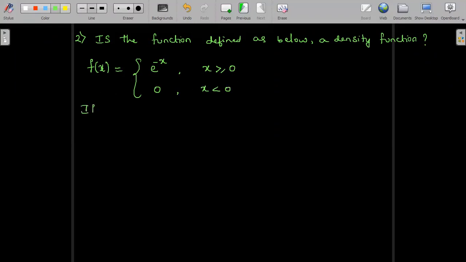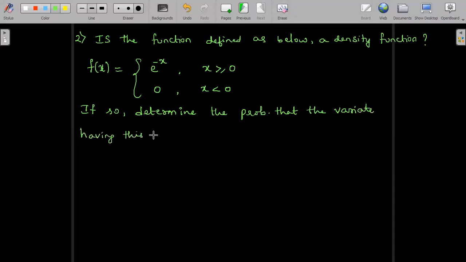If so, means if it is a probability density function, determine the probability that the variate having this density will fall in the interval 1, 2.